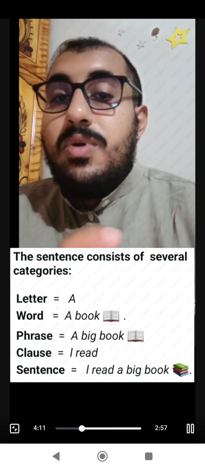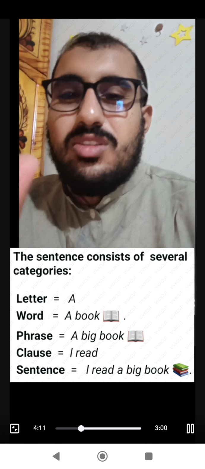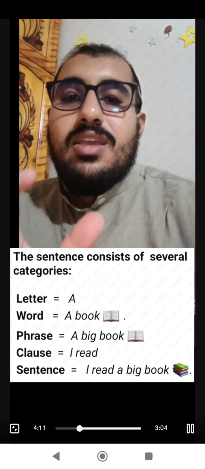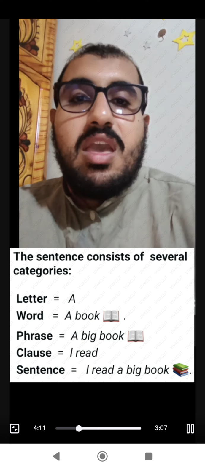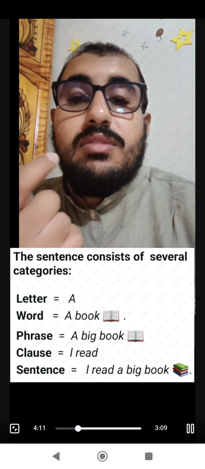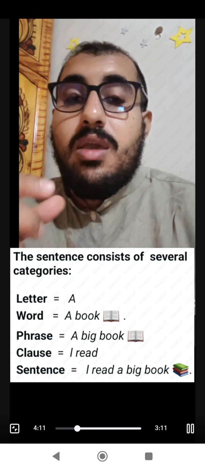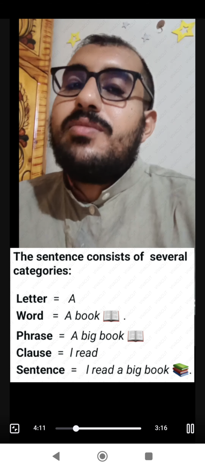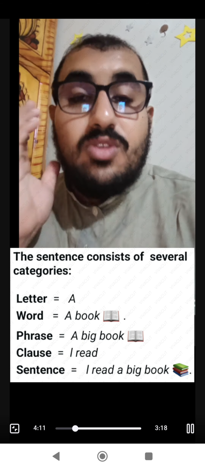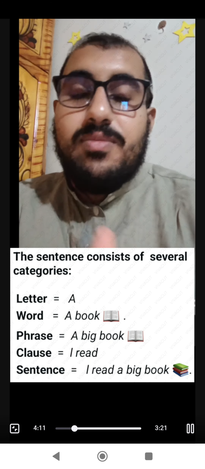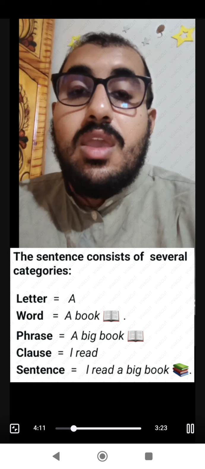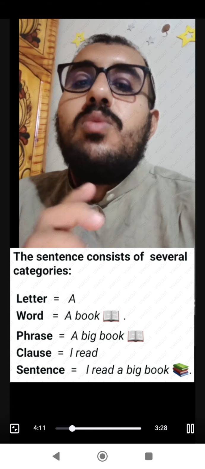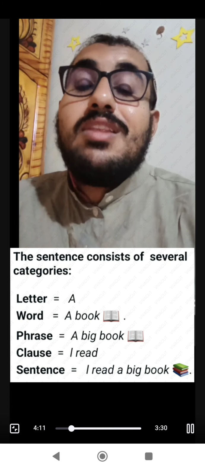A sentence starts with letters, like A, and after that the word, like a book, for example, and phrases, like the big book, and closes with a clause, like I read just. The letter is the alphabet, the alphabet letters used in the language. After that comes the word, a simple word, any related lexical word.